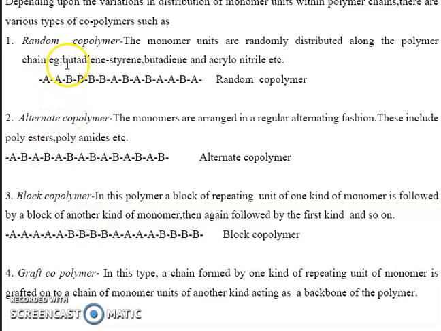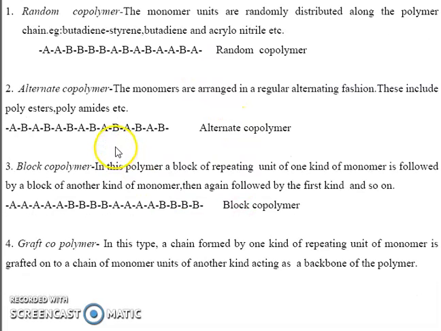First, random copolymer. Random copolymer means the monomer units are randomly arranged along the polymer chain. Consider monomer A and monomer B. These monomers A and B are arranged randomly. That is known as the random copolymer. Examples: butadiene styrene polymer, butadiene acrylonitrile polymer, etc.